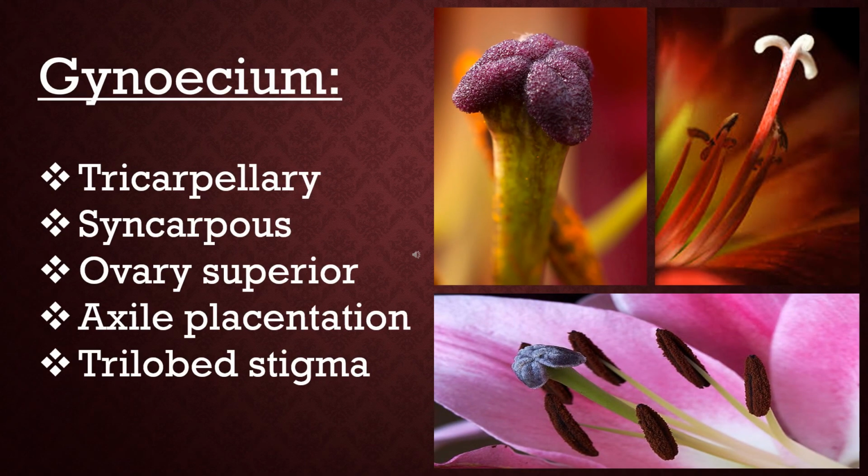The female reproductive part in a flower is termed as gynoecium. In case of members of family Liliaceae, the gynoecium is tricarpellary, syncarpous with a superior ovary. In ovary, there is axile placentation for ovules. The stigma is trilobed. Stigma is a structure in gynoecium which is responsible for the acceptance of pollen grain.